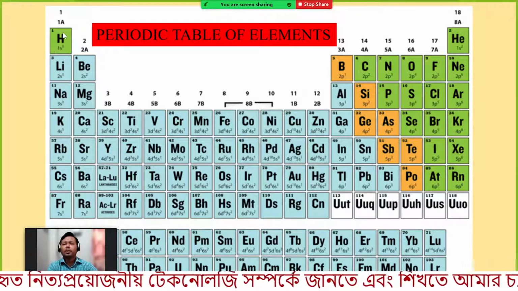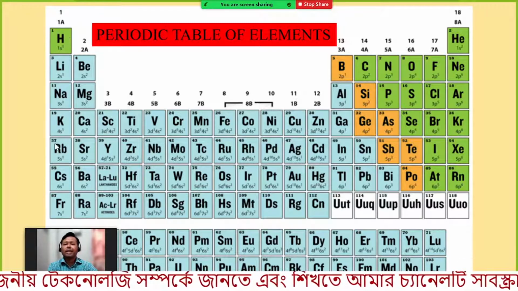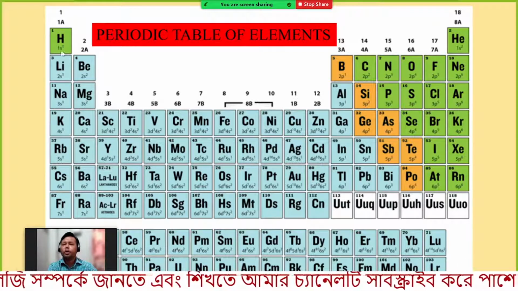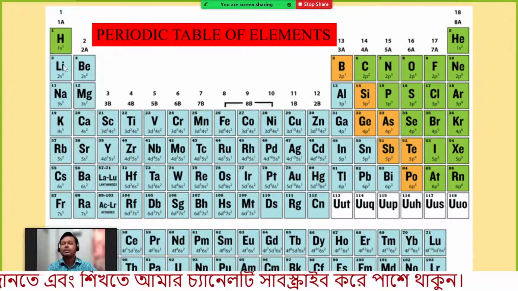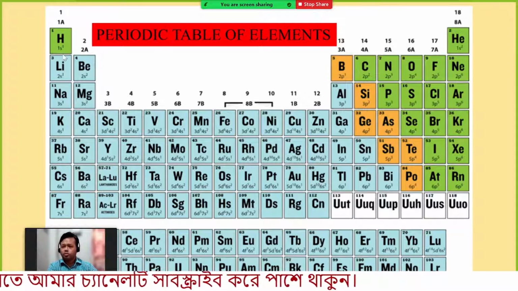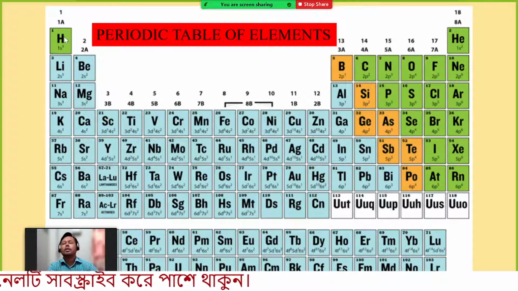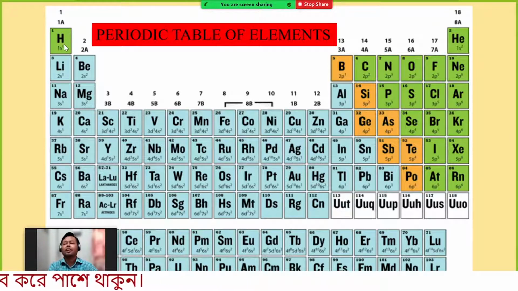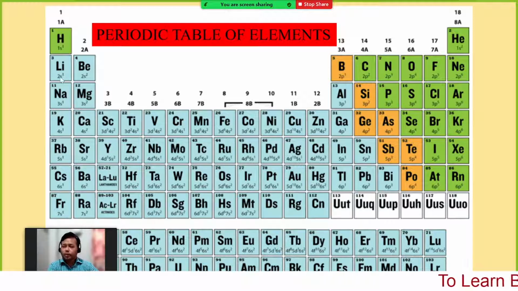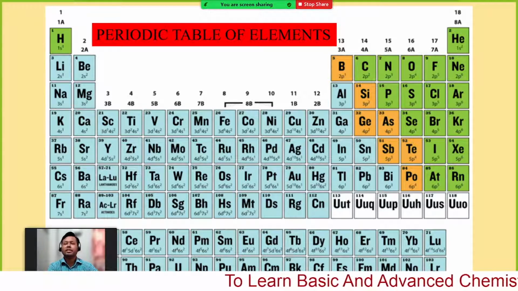So the atomic radius of the elements increases from top to bottom, as the number of energy shells, or electronic shells, is increasing. This one has only one shell or one energy level, and this one 2, 3, 4, 5, 6, 7, like this. So from top to bottom the size of the atom, or the radius of the atom, increases.